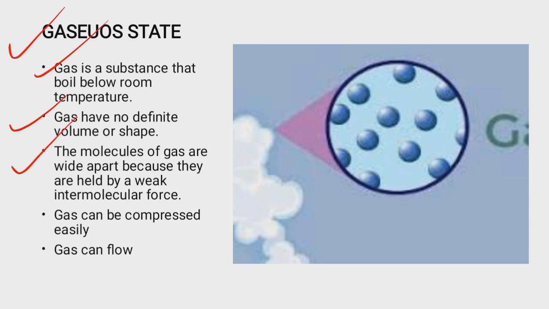Then the molecules of gas are wide apart because they are held together by very weak intermolecular force. That is why you can see substances penetrating and flying easily in the air. Why? Because the molecules of gas are loosely packed. Then gas can be easily compressed and gas can flow.